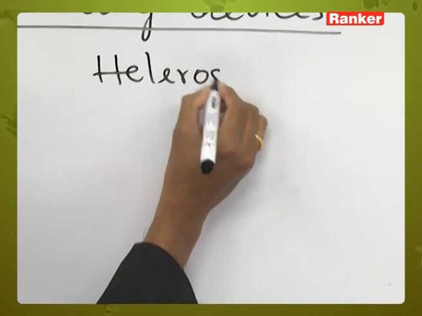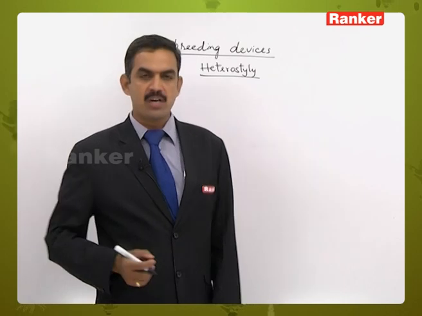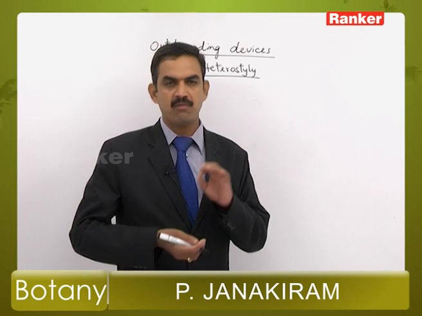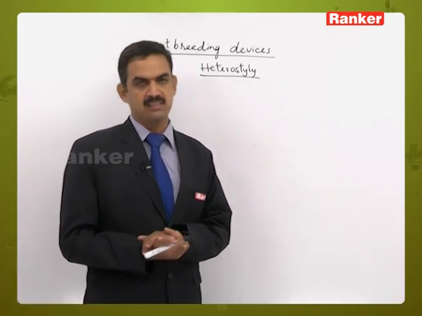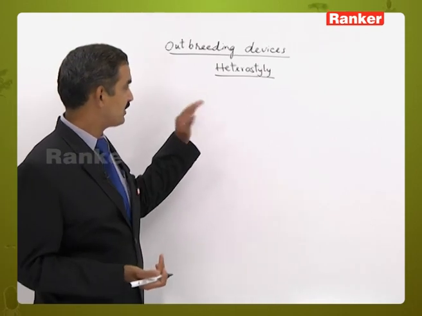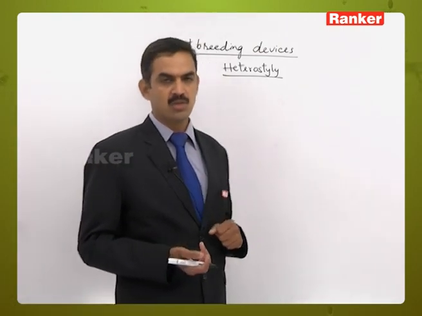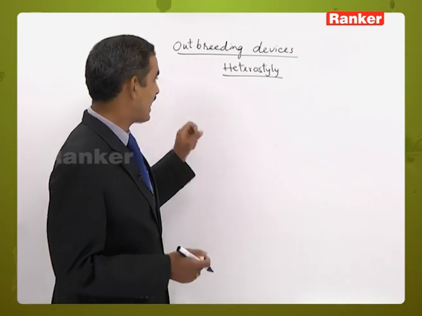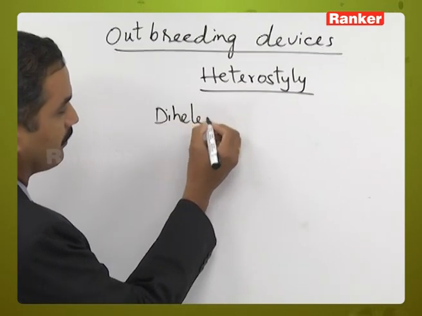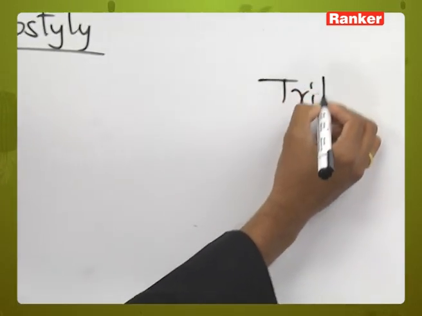Next one is heterostyle. In the majority of flowers, the styles present in one flower will be of the same height, but there are some plants in which the flowers contain styles of different heights. Based on that condition, we call it heterostyle, that is, styles of the flowers are of different heights. There are two types of heterostyly: diheterostyly and triheterostyly.